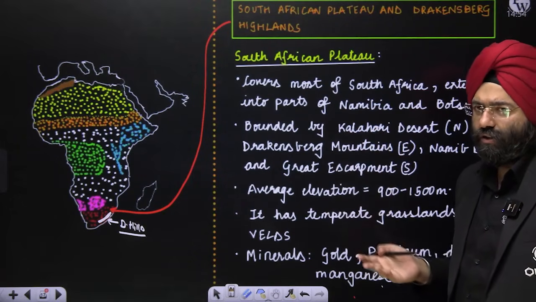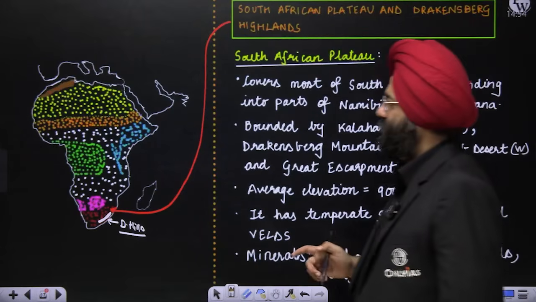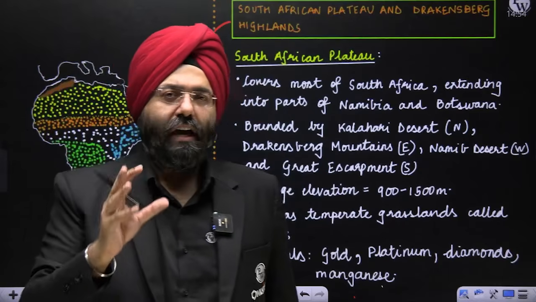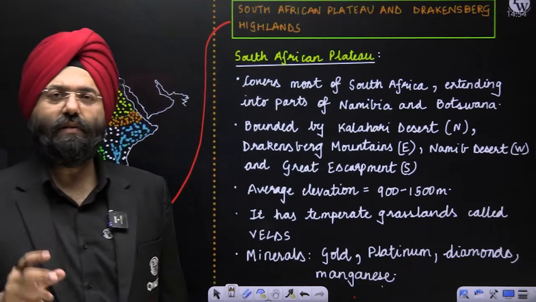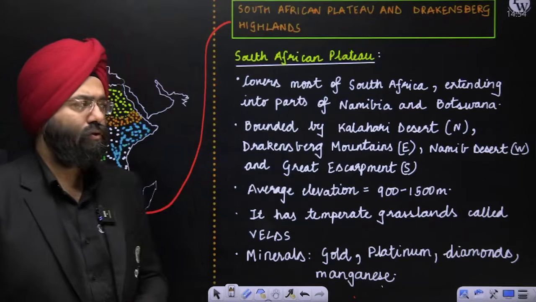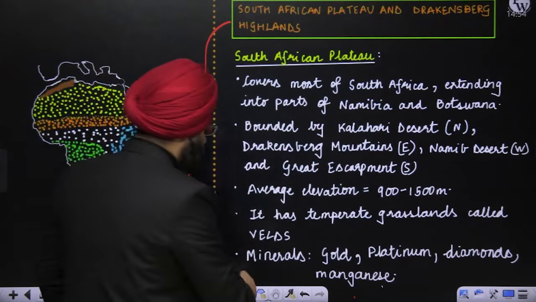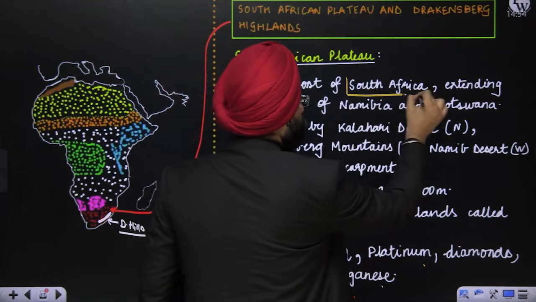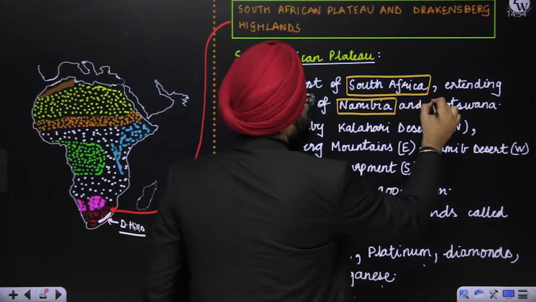So this can be asked also, that the South African plateau covers South Africa only. Now that will be incorrect. It basically covers, yes, great parts of South Africa, but also parts of Namibia and Botswana. Now, that is why I'm telling you, whenever questions are asked in the examination, you should be aware of these small things. South Africa, parts of Namibia and Botswana.